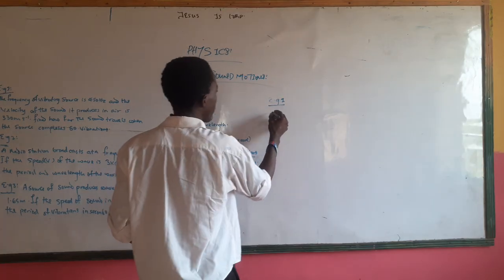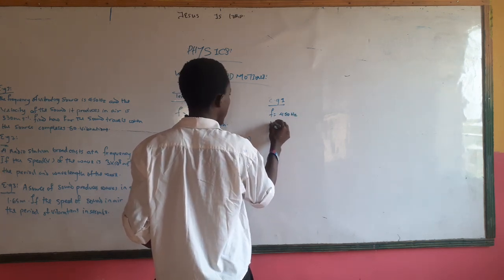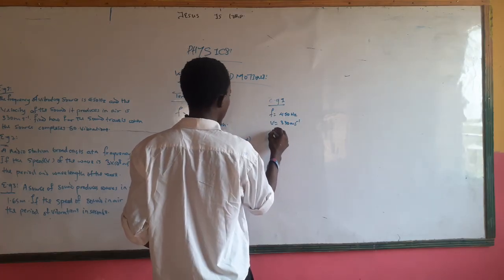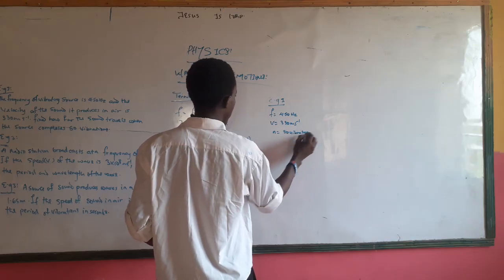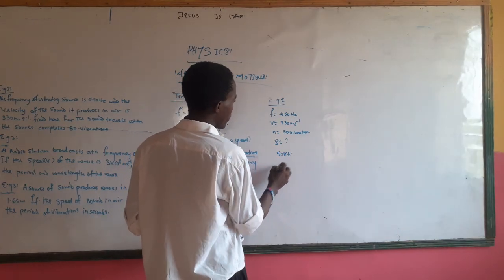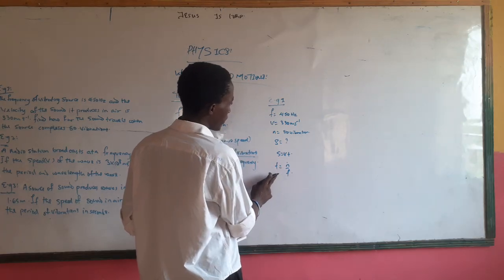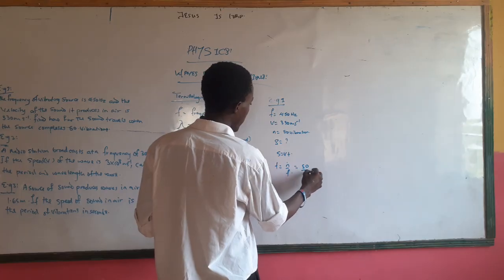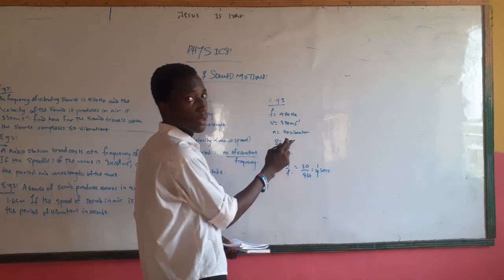Example 1. They're giving us frequency as 450 Hz, velocity as 330 meters per second, and the number of vibrations as 50. Now let's find the distance. Remember, distance S is equal to VT. T is N over F, so we have 50 over 450, which is 1 over 9 seconds. Do you understand? They've given us V already, so let's just put it there.